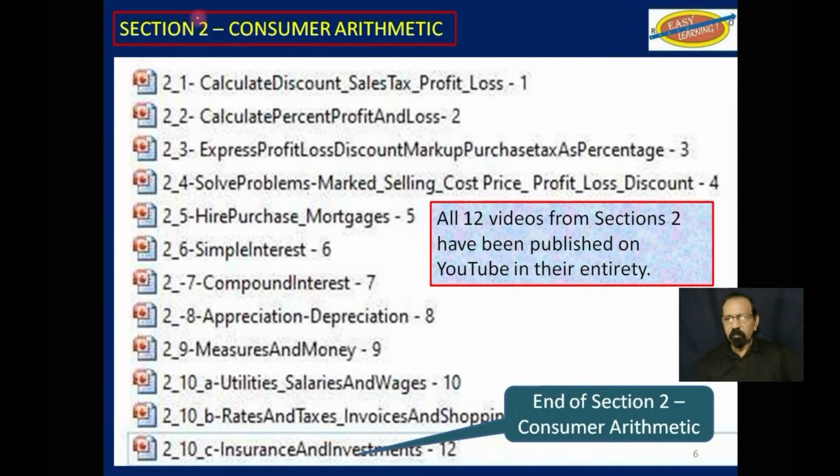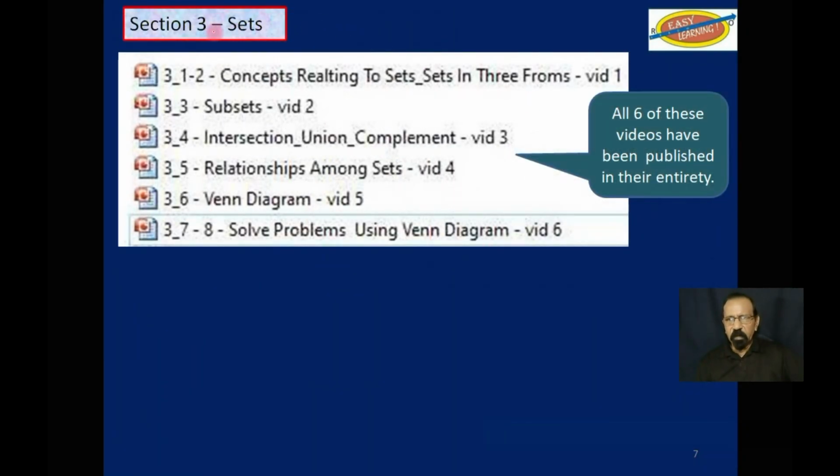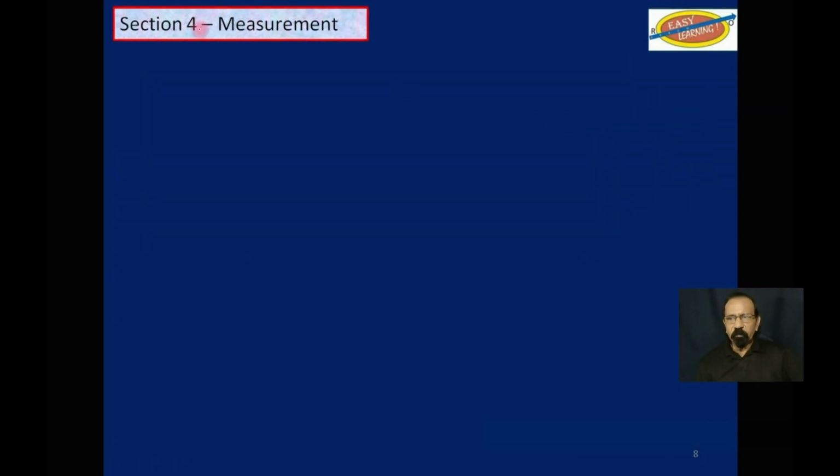As I said, section 2, consumer arithmetic. All 12 of these videos have been published on YouTube in their entirety. Section 3, sets. All 6 of these videos have been published on YouTube in their entirety. Section 4, measurements.